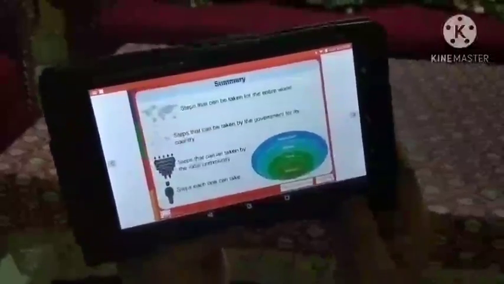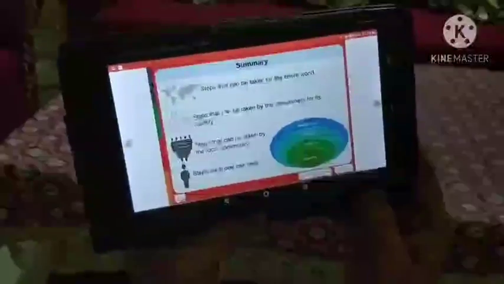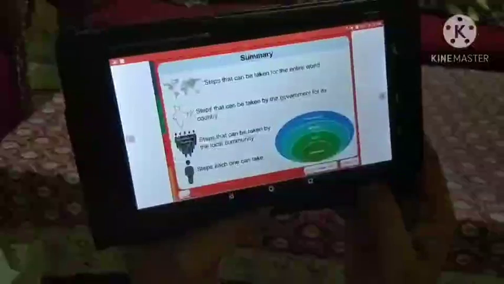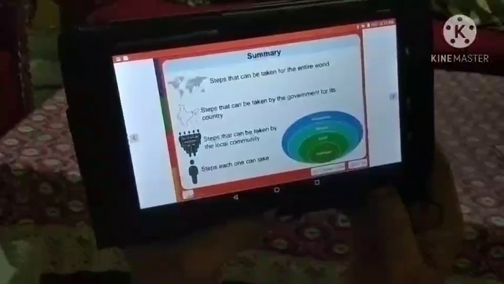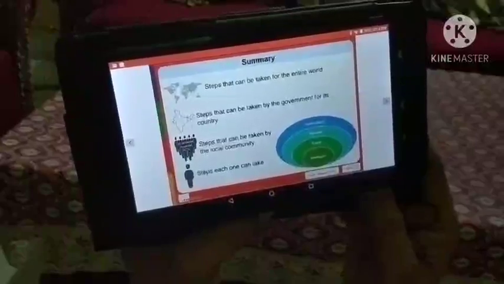So, what we have learned: the steps that can be taken by the entire world, steps that can be taken by the government for its country, next steps that can be taken by the local community, and the steps each one can take.